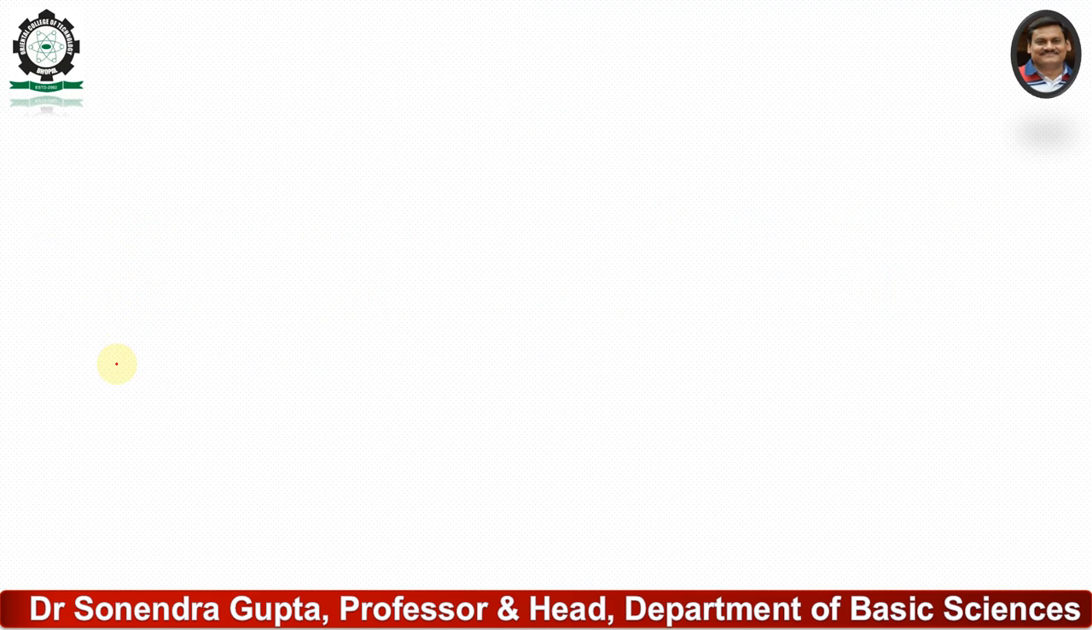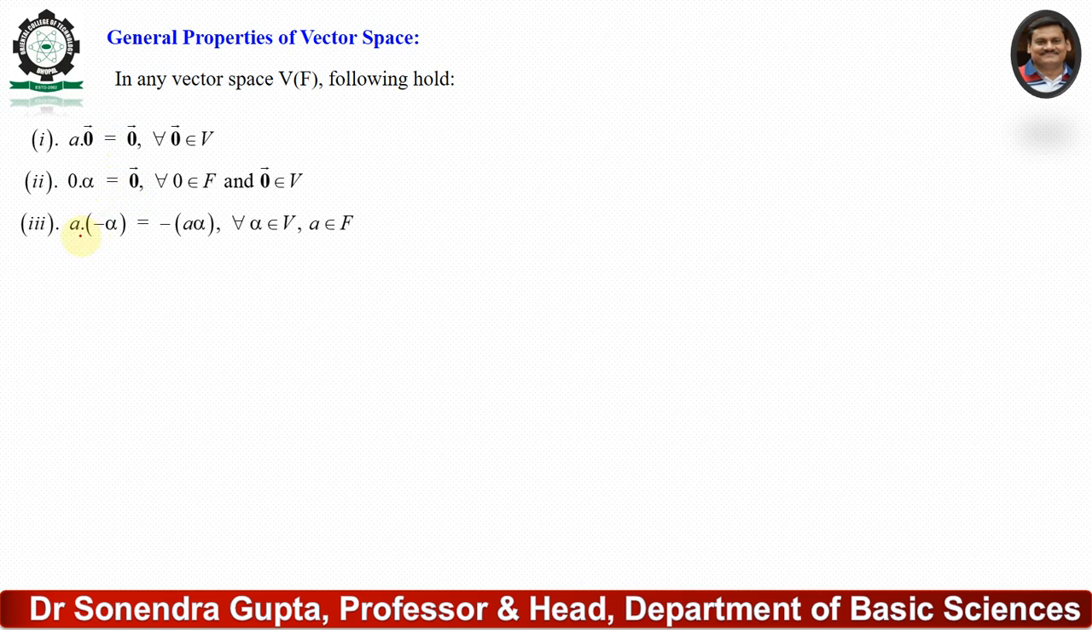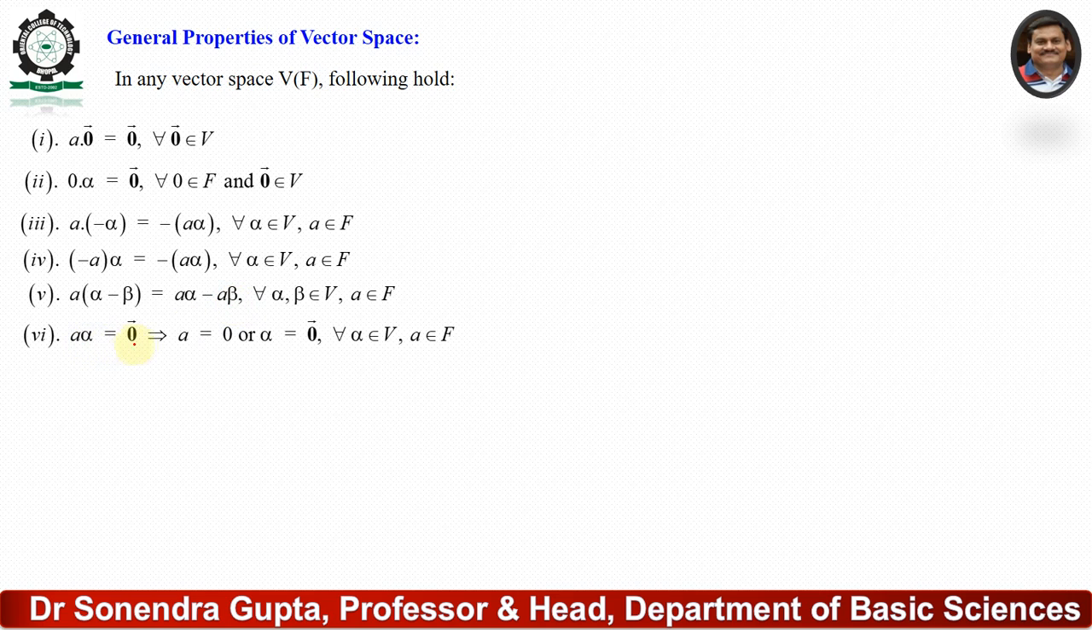Now the general properties of vector space. In any vector space V(F), the following hold. Number one, a dot zero vector equals zero vector. Second, zero dot alpha equals zero vector. Then a dot (minus alpha) equals minus of (a alpha). Third, a(alpha minus beta) equals a alpha minus a beta. And if a alpha equals zero vector...